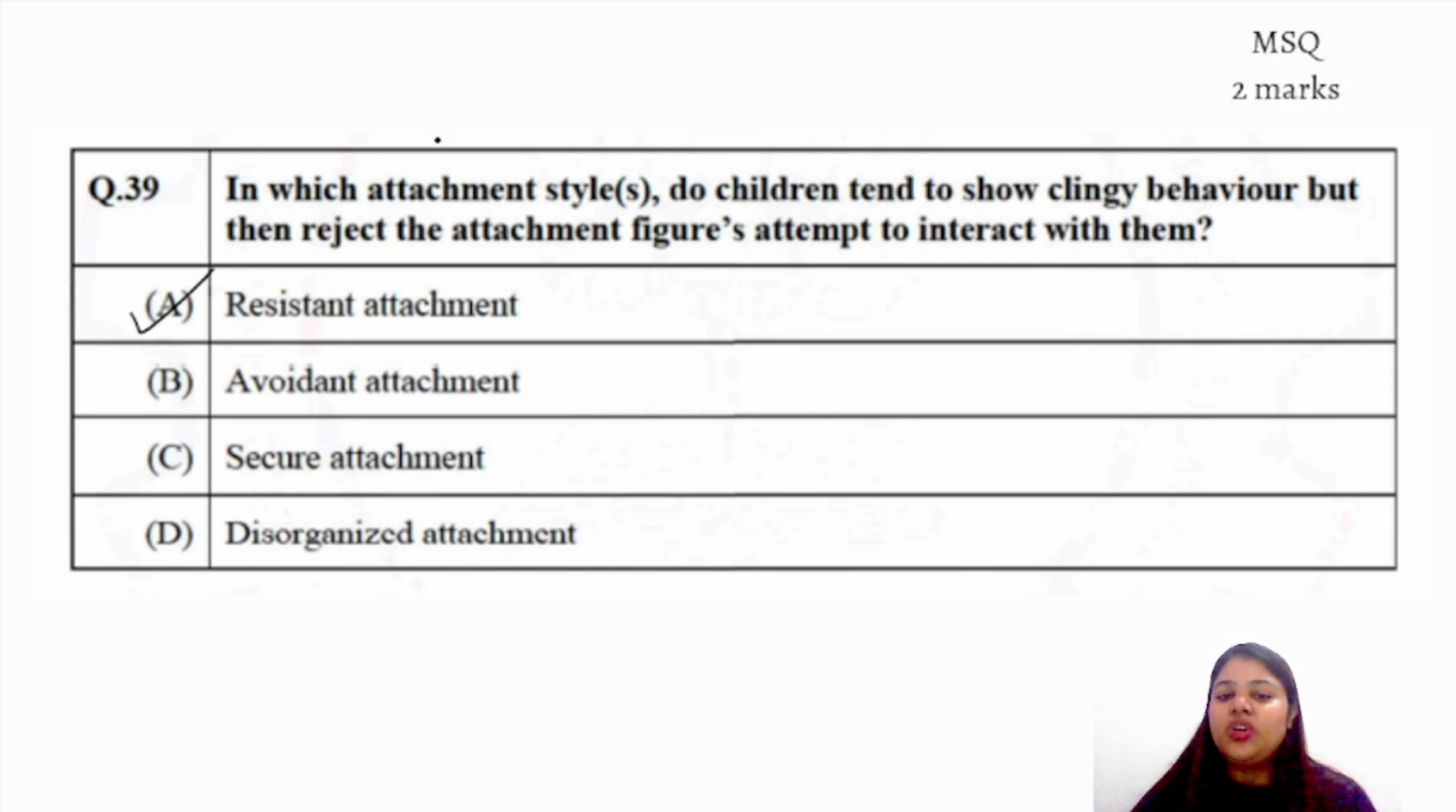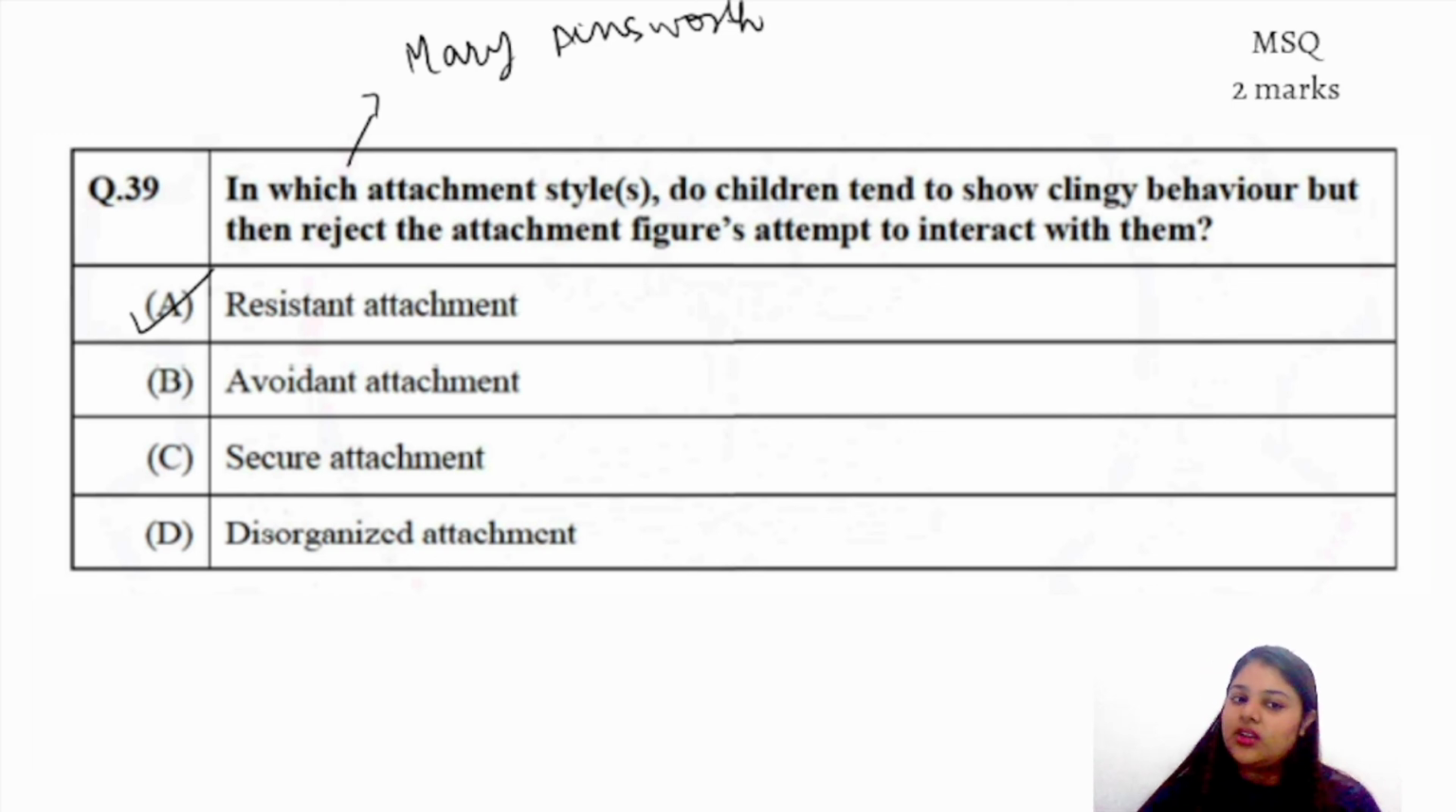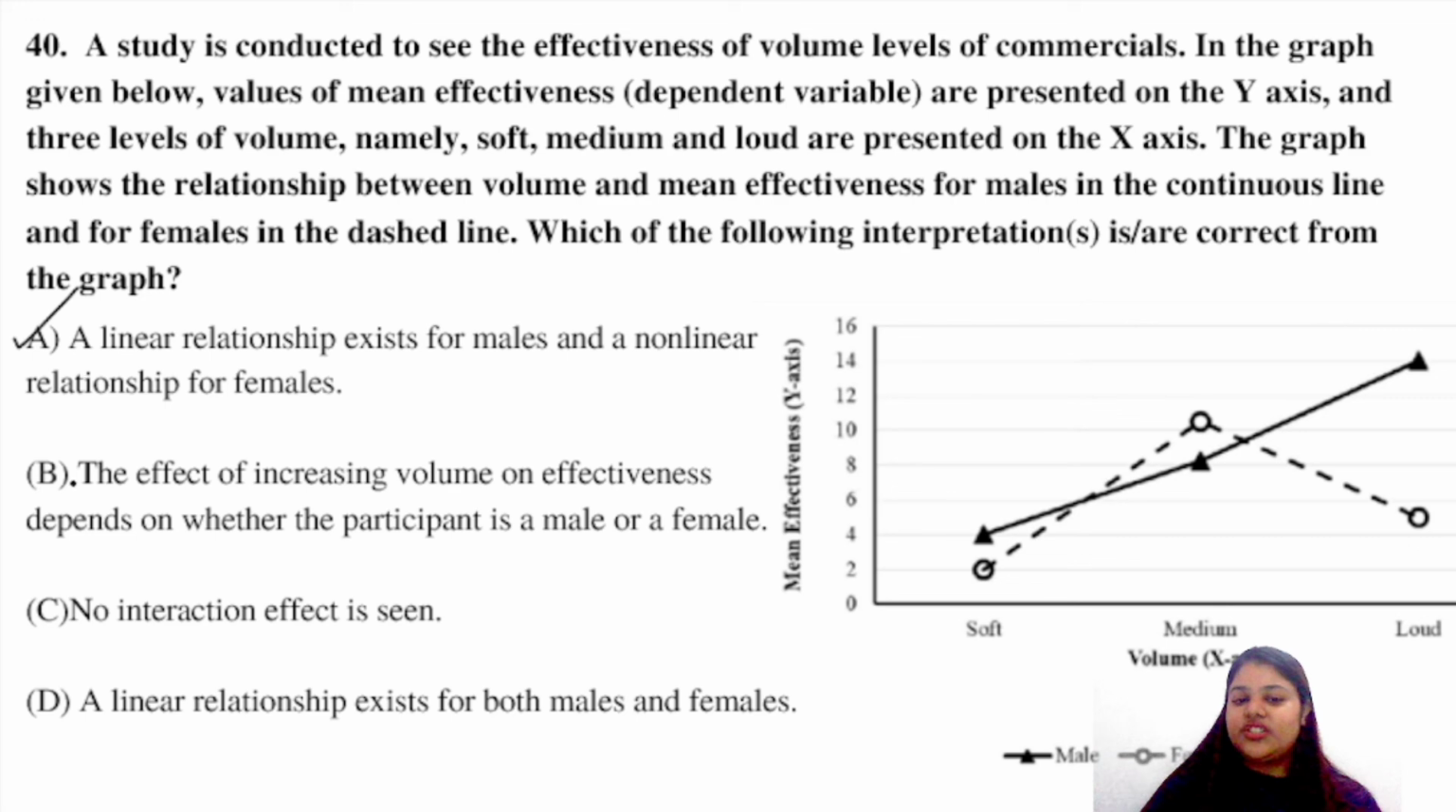Avoidant? No, they would avoid the parent altogether. Okay? Secure attachment style? No, they would not do it. They would greet the parents once they come. And disorganized? No, it's not that. And in which theory is it based? Mary Ainsworth's strange situation test, if you remember. Right? Now, B. This was also one such question. Only one option was the answer. Now, moving ahead to the last question of the 2021 paper.